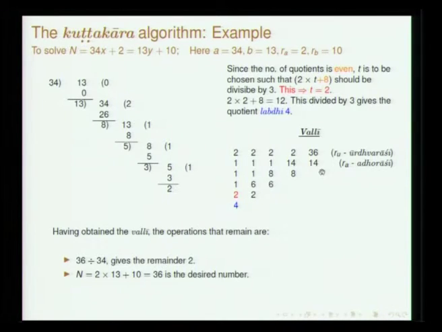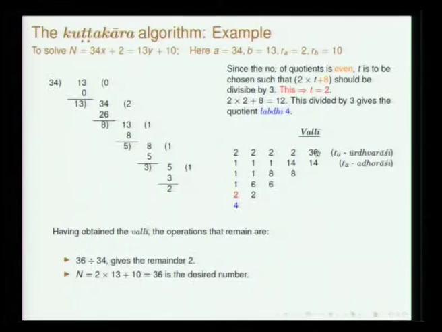Having reached there, the two numbers are called the urdhva rashi and the adho rashi, rashi meaning number. All that needs to be done is that the urdhva rashi has to be taken and divided by this unagra bhagahara. So, this 36 has to be divided by 34, the remainder is 2, and this basically gives the y. So, this into 2 plus 10 gives you 36. That is the desired number. It just happened that it is 36.